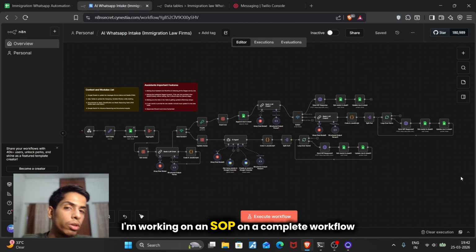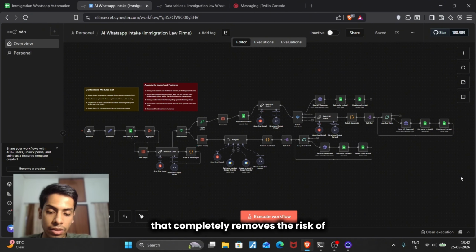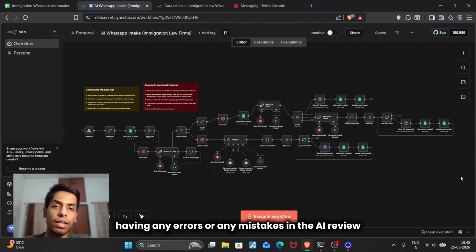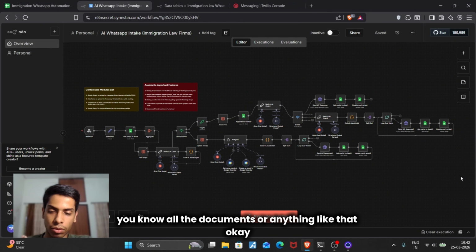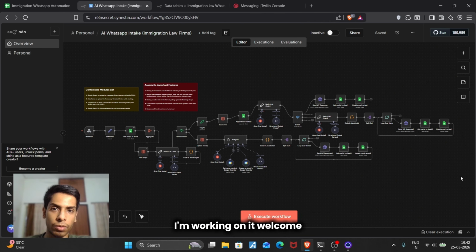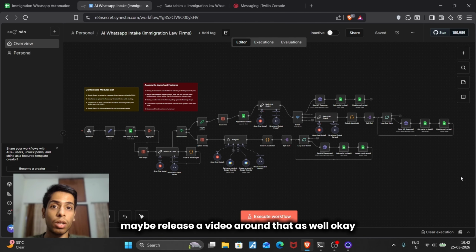I'm working on an SOP for a complete workflow that removes the risk of any errors or mistakes in AI review, AI drafts, and AI-based summarizations of documents. I'm working on that workflow, and I will maybe release a video around it after a few days.